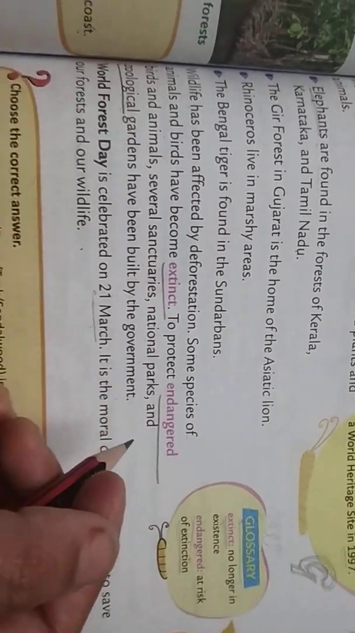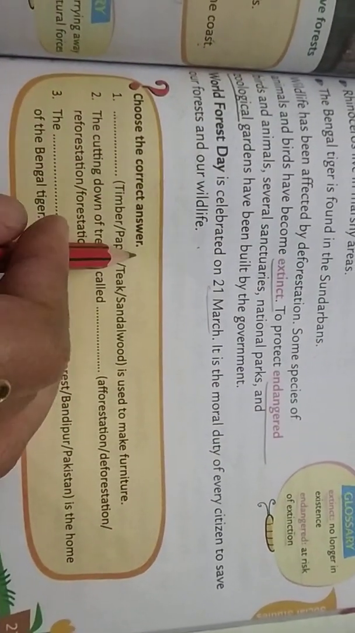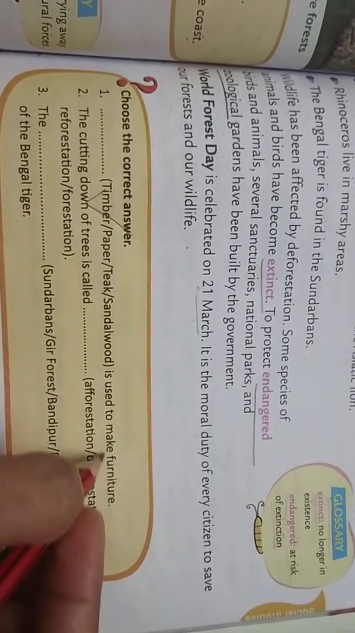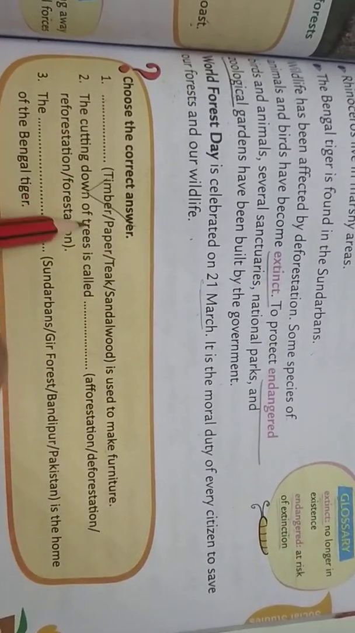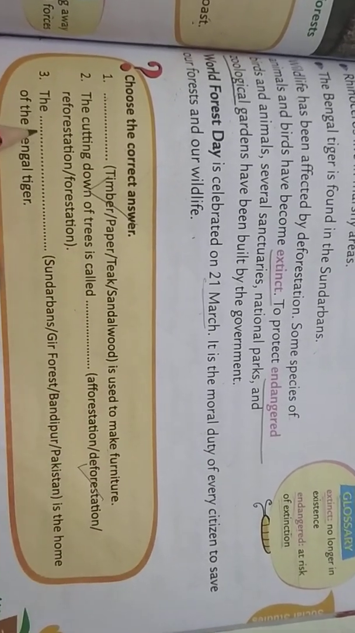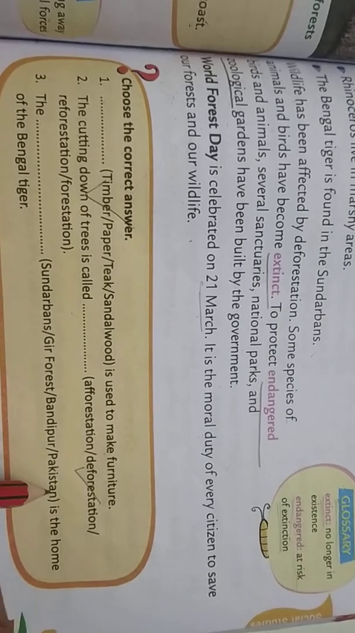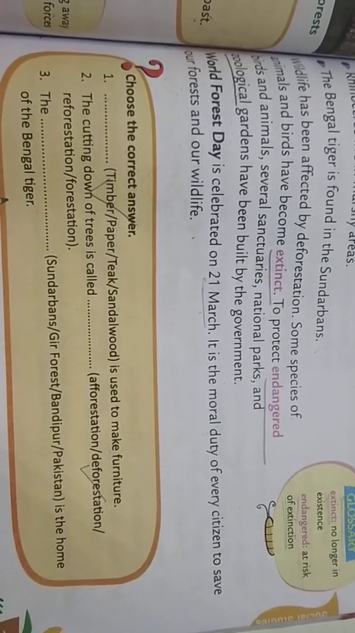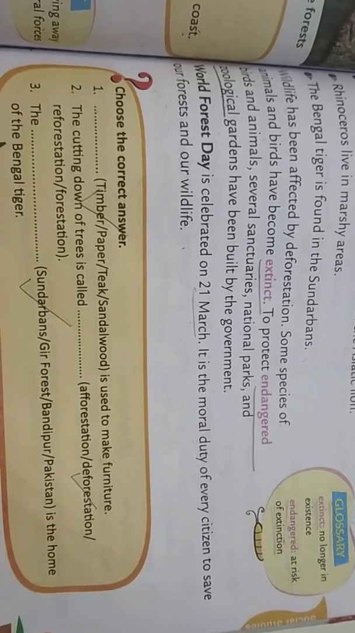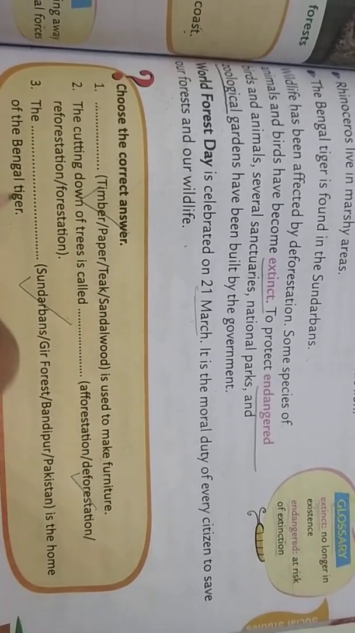Students, next is choose the correct answer. Dash is used to make furniture. Timber is used to make furniture. The cutting down of trees is called deforestation. The dash is the home of the Bengal tiger. So Sundarban is the home of the Bengal tiger.